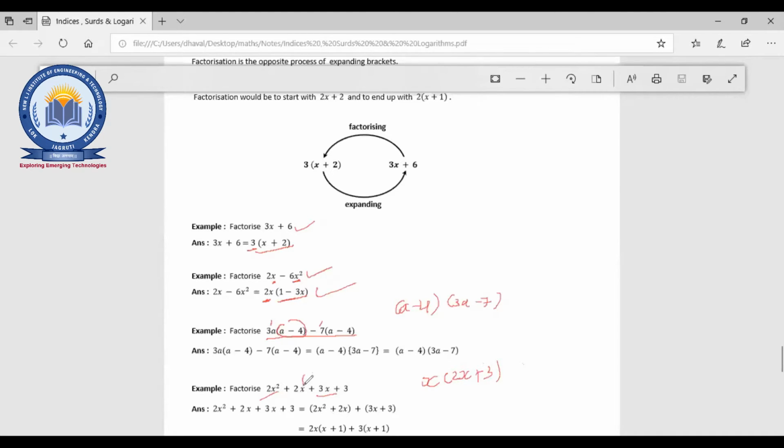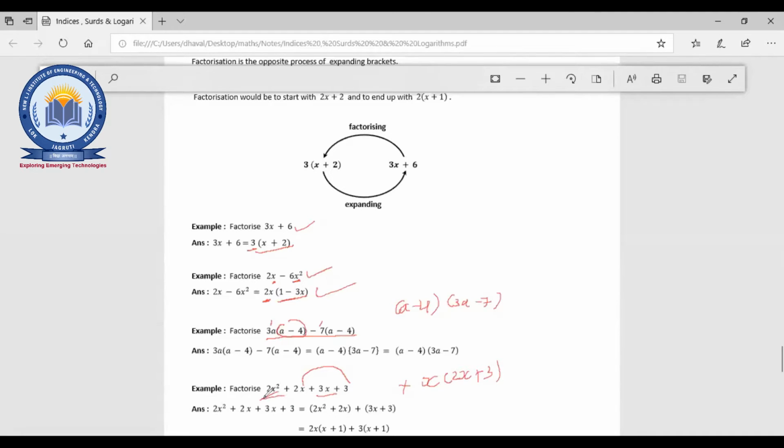Now next one, 2x and 3. So there will be nothing in common in those two terms, so this way we can't go. So the other thing is, here it is given in a sequence. That means 2x square plus 2x. Some have written the answer, that is the correct one, right? But I am explaining in a way that everyone can understand, right?